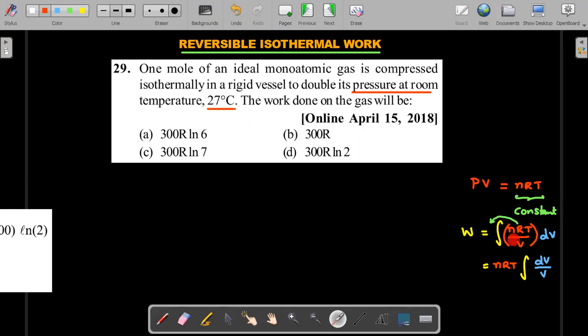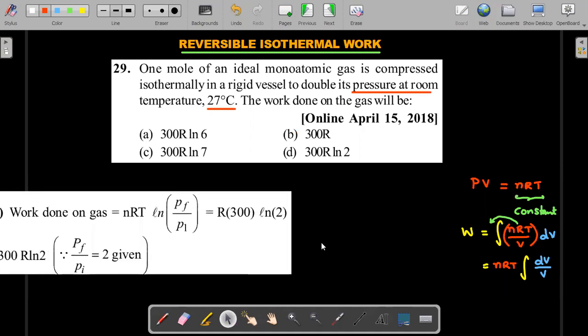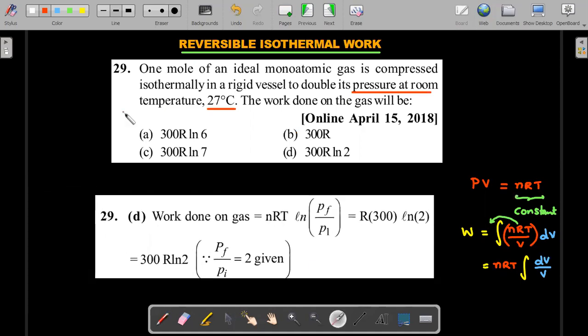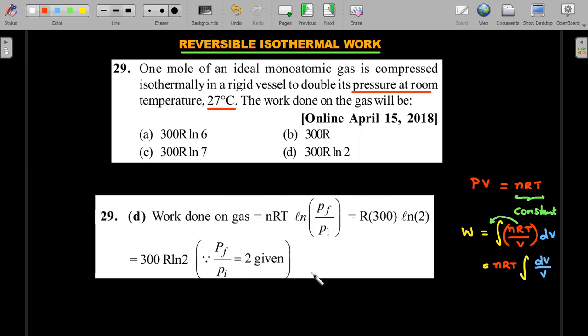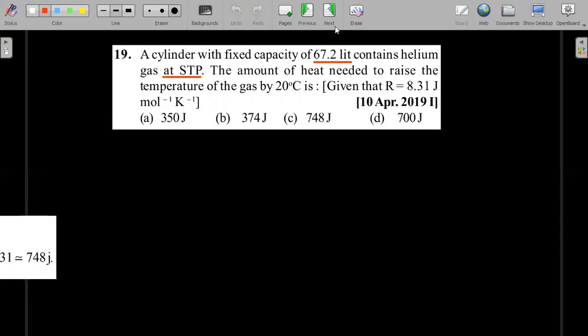Therefore, your integral PdV, which is a general rule for the work, the P can be written as nRT by V, and this nRT part can completely come out. That is the beauty of the isothermal process. So this is nRT times the integral of dV by V. So the initial to final volume ratio in logarithm decides the value of the work done in an isothermal process. If you've got that one right, I think you should be able to match your answer with this solution that the textbook has given. Okay, right? Let's move forward.